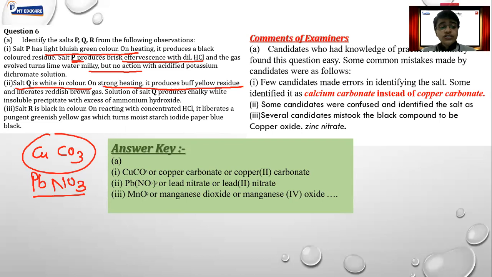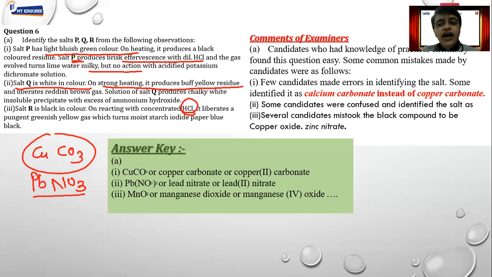The last question says here, salt R is black in color. Now this is black in color. On reacting with concentrated HCl, it liberates pungent greenish yellow gas. Now pungent greenish yellow gas, that too by reacting with HCl, is chlorine. मतलब क्लोरीन गैस फॉर्म हुआ, बट क्लोरीन गैस फॉर्म हुआ इसका मतलब वो HCl का ही क्लोरीन है.